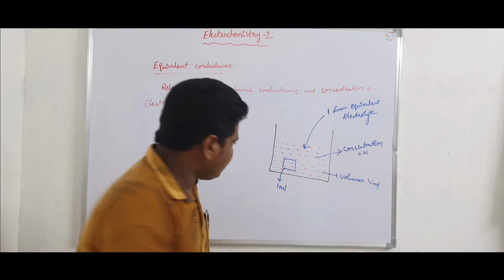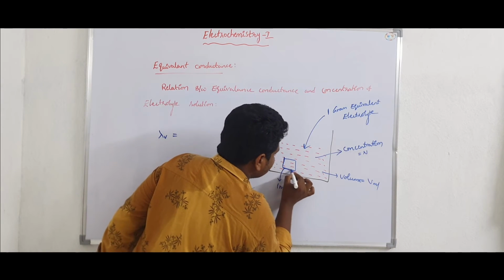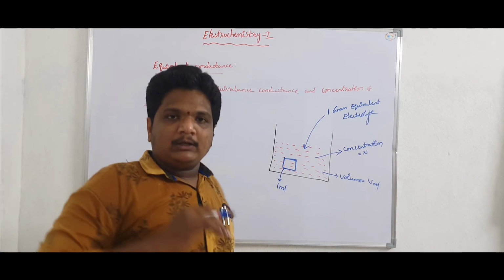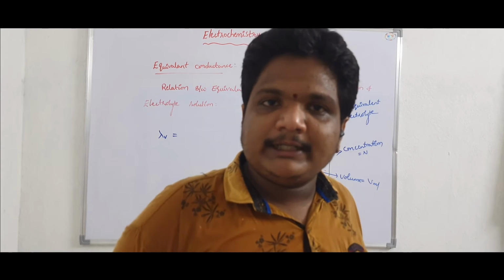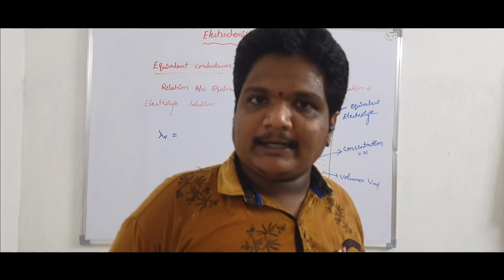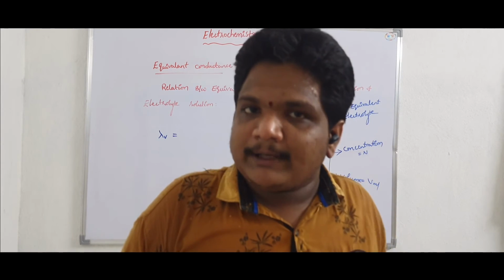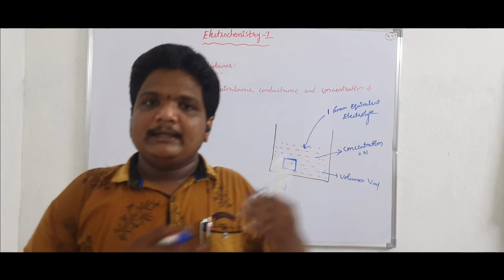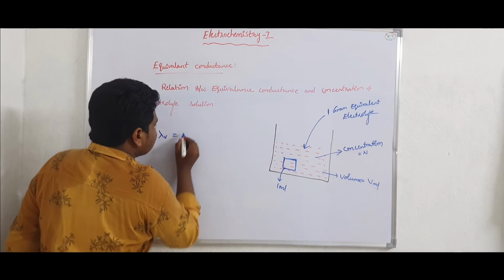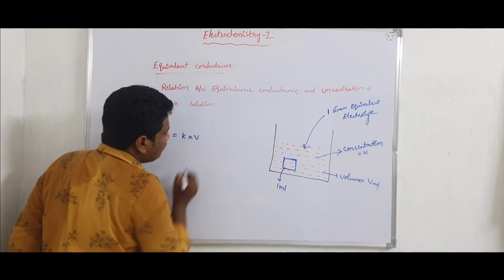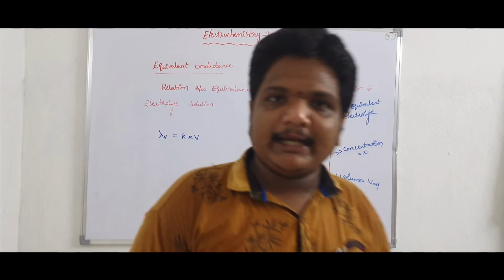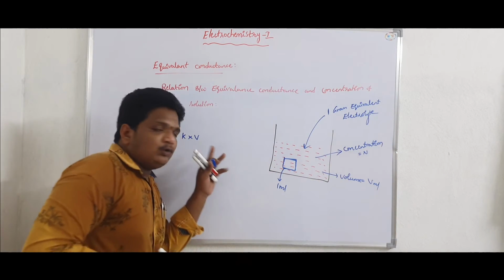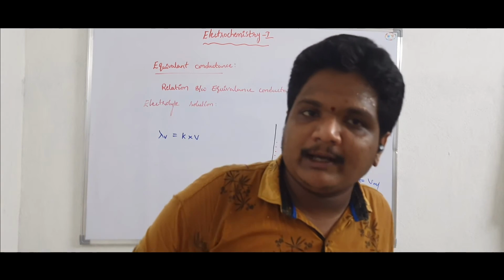If I measure the conductance of this solution, the conductance is equal to the specific conductance. The total conductance of the solution is the specific conductance into the volume of the solution which is containing 1 gram equivalent. So what is meant by the volume of the solution containing 1 gram equivalent?